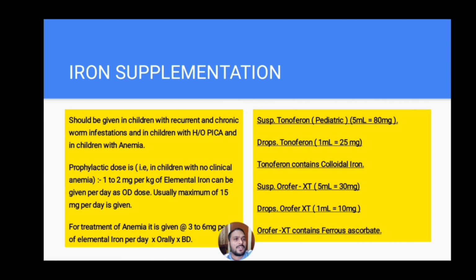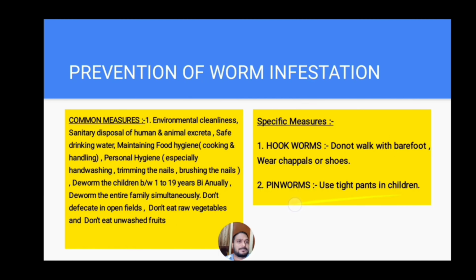And it is also available in the form of suspension Orofer XT and drops Orofer XT. Orofer XT contains ferrous ascorbate. And each 5 ml of the Orofer XT suspension contains 30 mg of ferrous ascorbate, and each 1 ml of drops contains 10 mg of ferrous ascorbate.